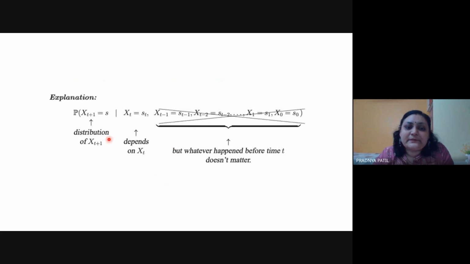So this is the basic probability formula which you all know, that is, the probability of X of t plus 1 equal to s. Let us say I am saying that tomorrow it would be sunny.